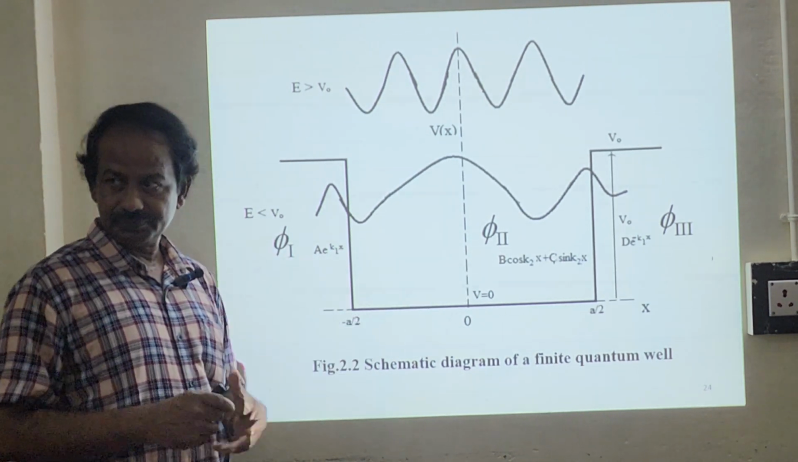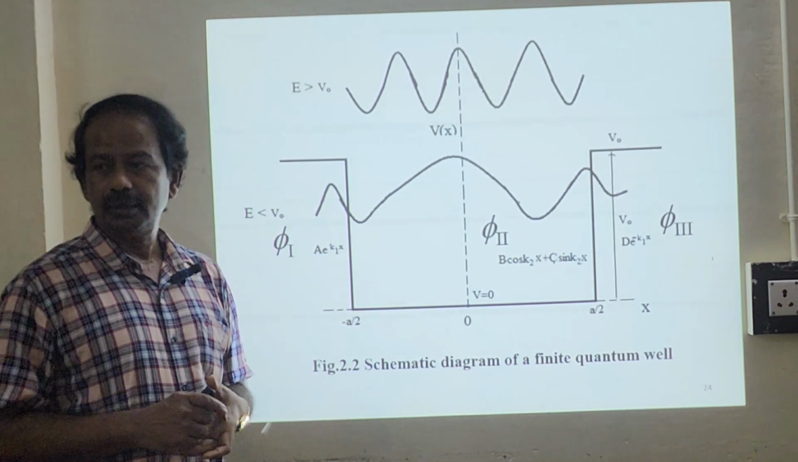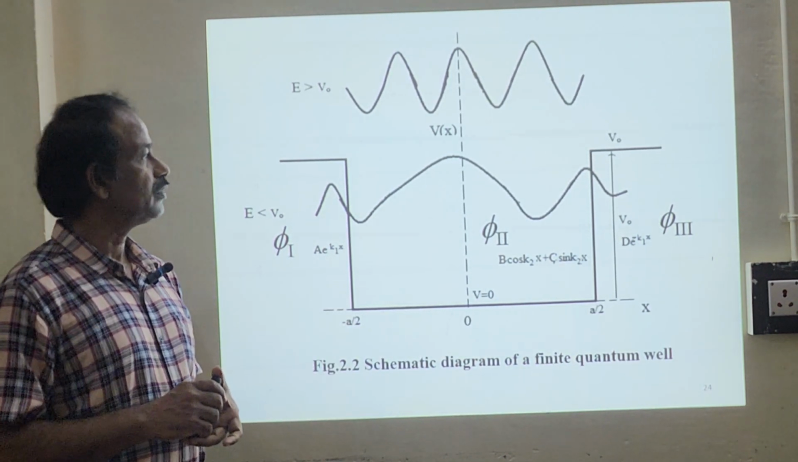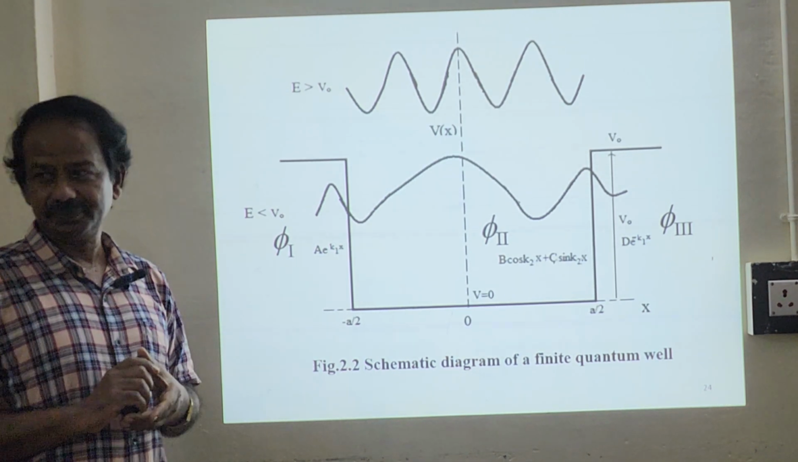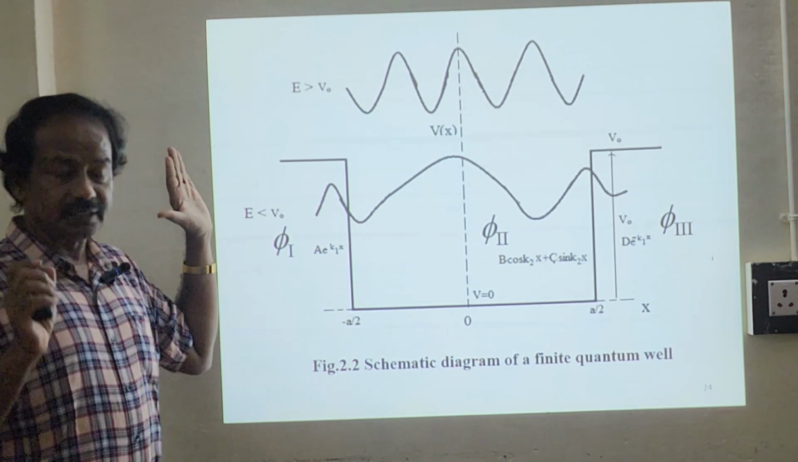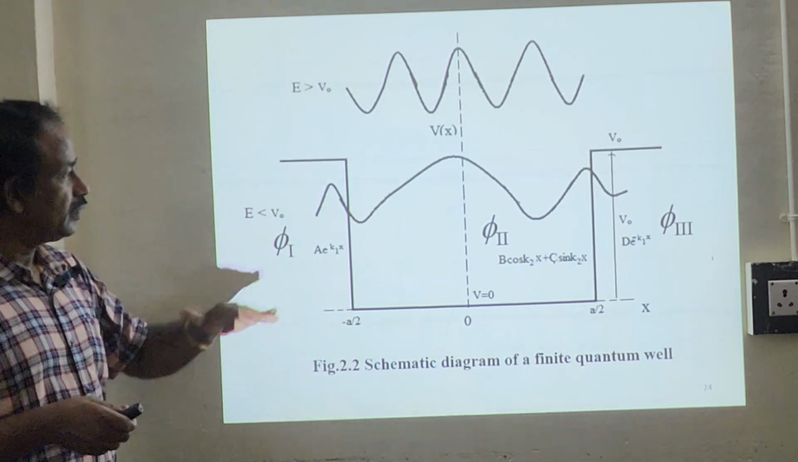This is your well. The well lies between minus a by 2 and plus a by 2. Now all the particles are associated with energies. Now you consider the particles which are coming from left to right. You consider above the quantum